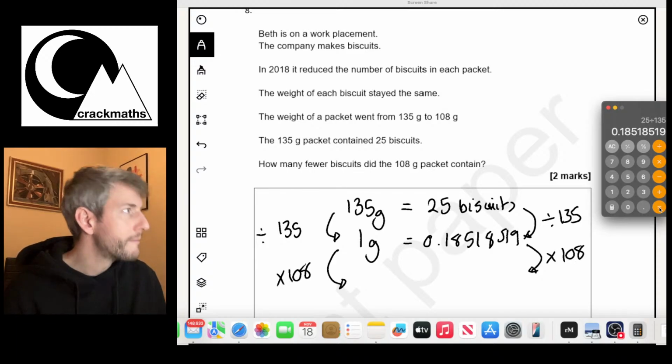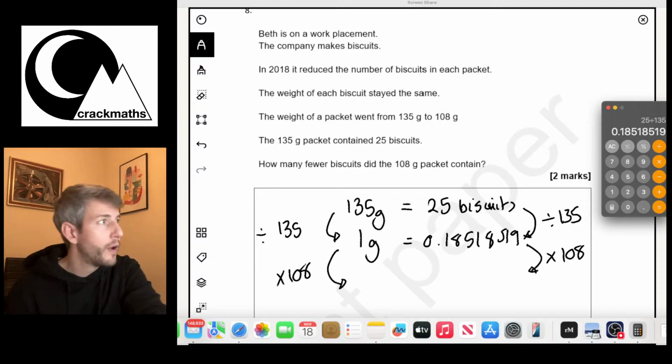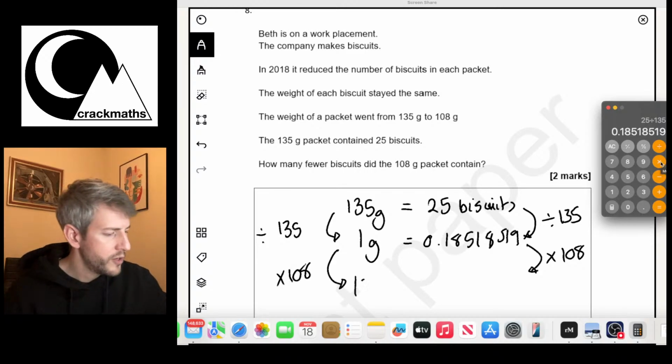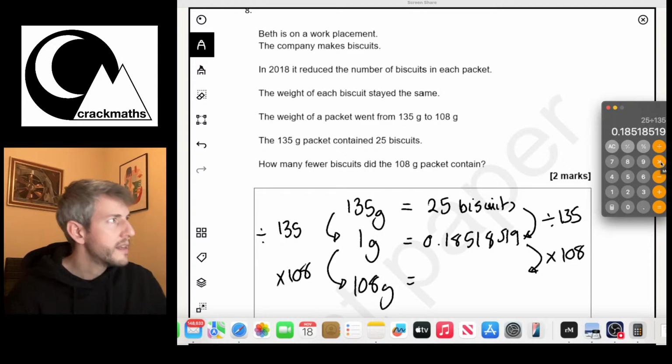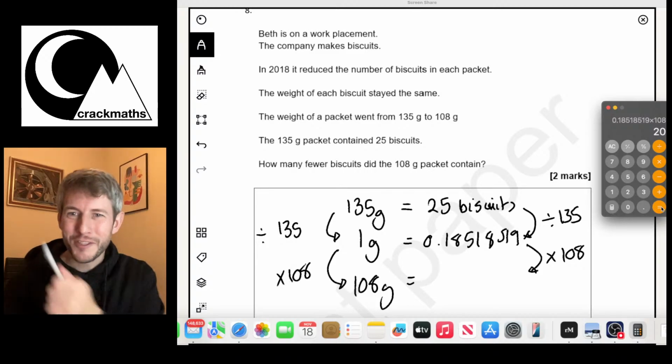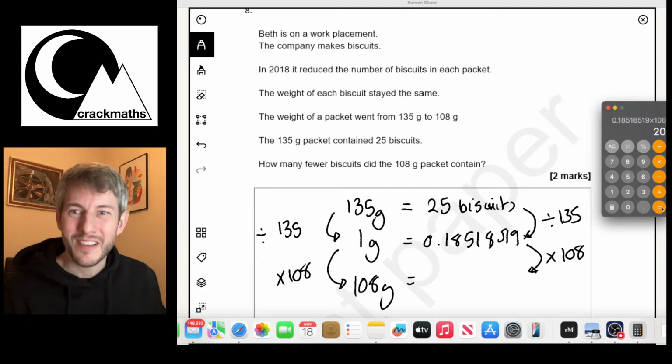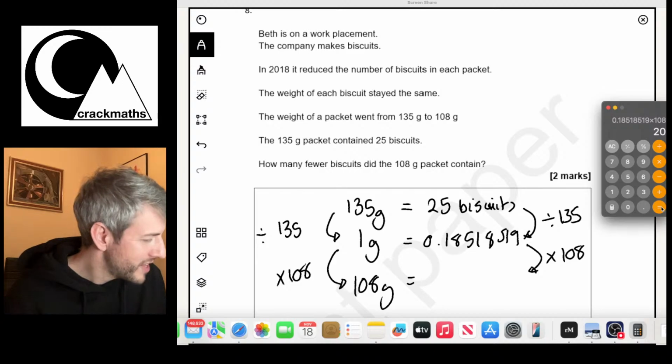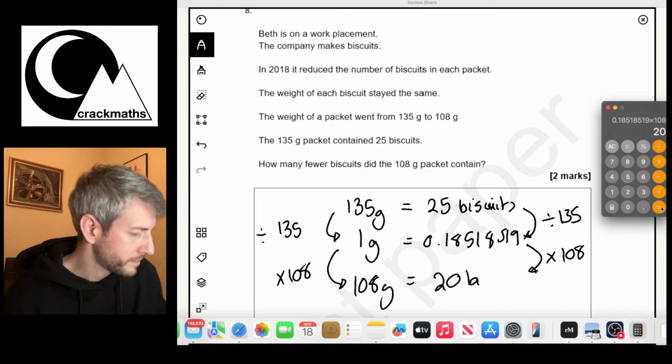So times 108. So I'm going to keep this number on my calculator, and so I know that 108 grams here is equal to this number times 108. And there we go. That's your sign that it's the right answer, because it's a whole number of biscuits. Okay, so there we go. So there's 20 biscuits in the new packet.